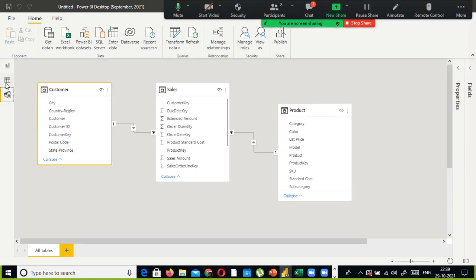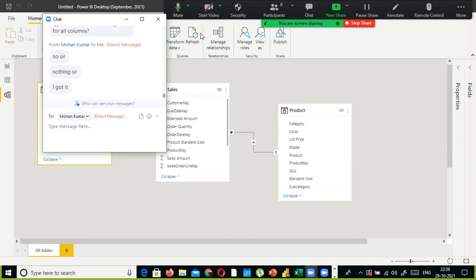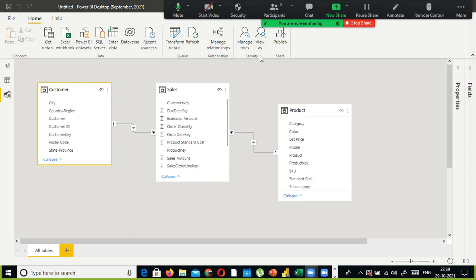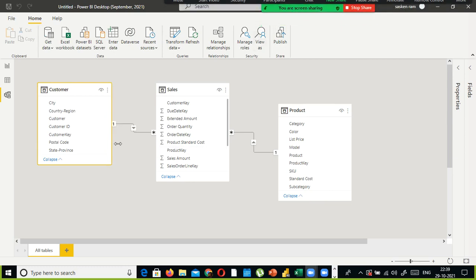It is a very simple model, but it is very much important. Most of them simply connect tables based on some key. And believe me or not, in one of the biggest projects when I worked with Cognizant, there was a project called Franklin Templeton Customers Project. In that project, 50 members were there. Just because the data model was messed up somewhere, during the UAT time, customers found a lot of issues and a major escalation happened. A 50 member team. So the data model design is very much important.